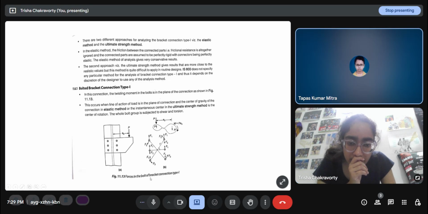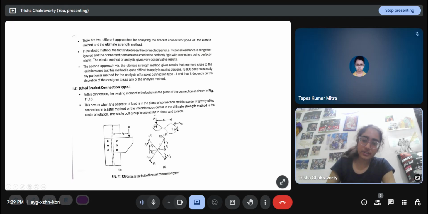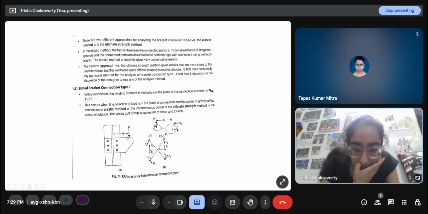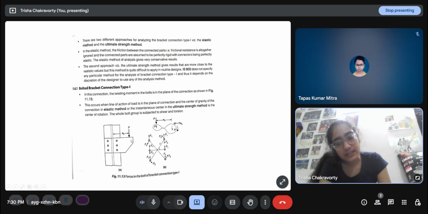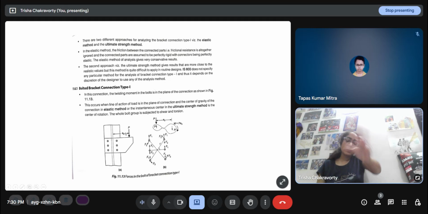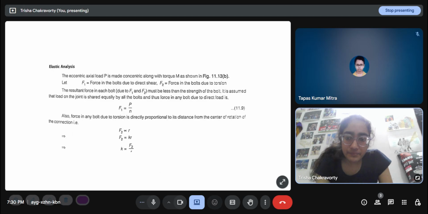Okay. And so for the type 1, if the load is being applied like this, then each of these bolts will undergo a force F1 and then F2. F2 is due to the moment. The forces in the vertical direction are the ones due to direct shear, and then the moment is being applied. Since there is an eccentricity, there will be a moment, and that is applying a force.